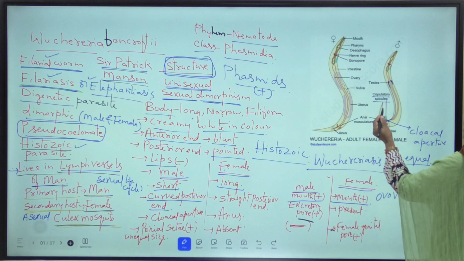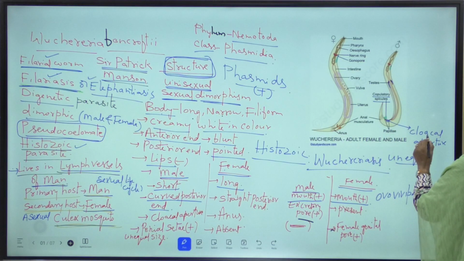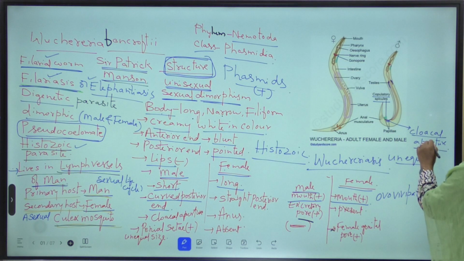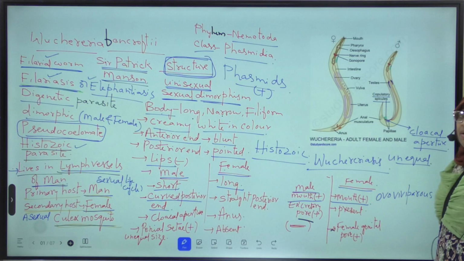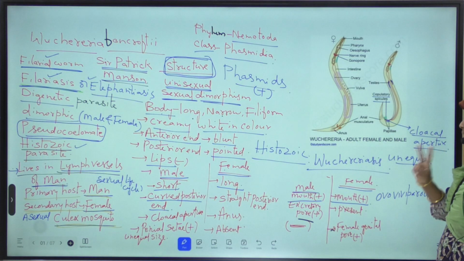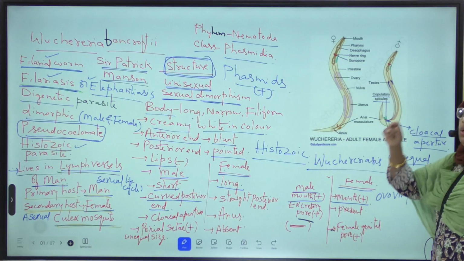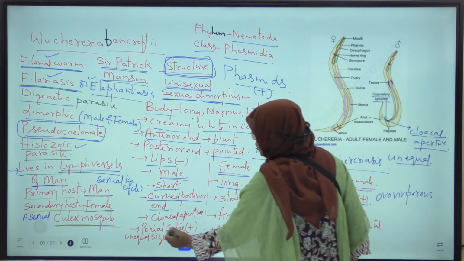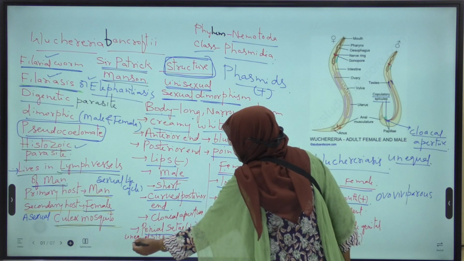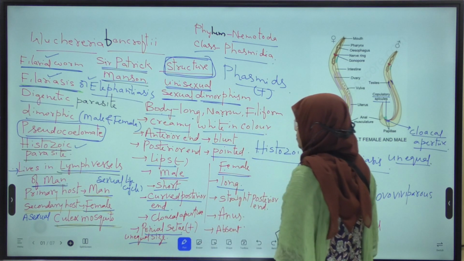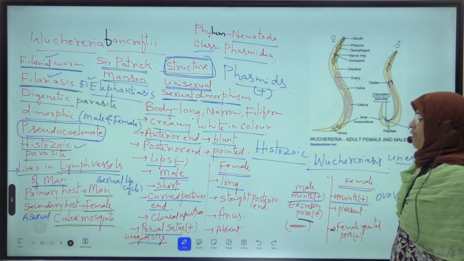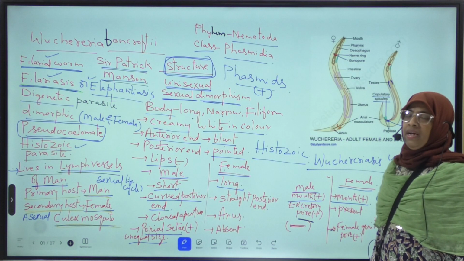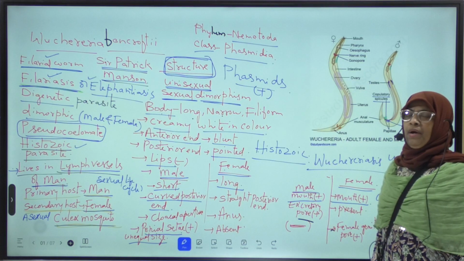At the curved posterior end of the male, an aperture is present. It is called cloacal aperture. Near the cloacal aperture, a pair of copulatory spicules are present. They are also called pineal setae, which are unequal in size. They are useful for copulation, means they are useful for transfer of sperms during copulation.